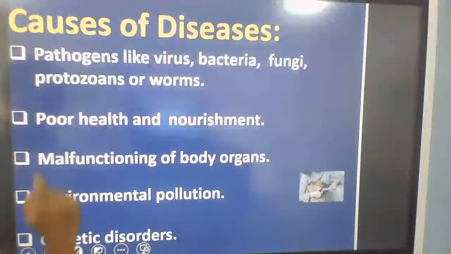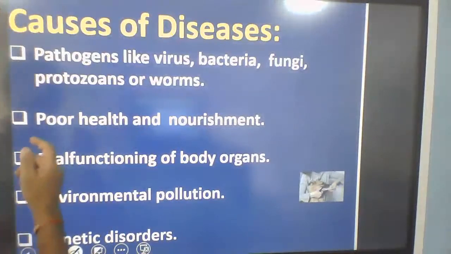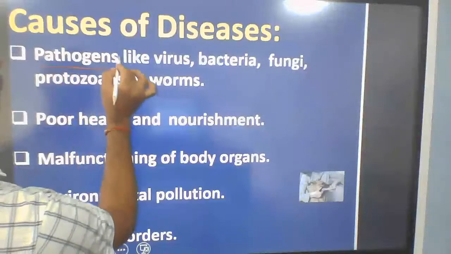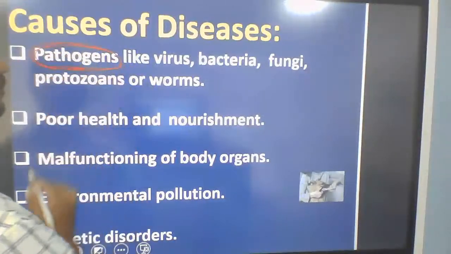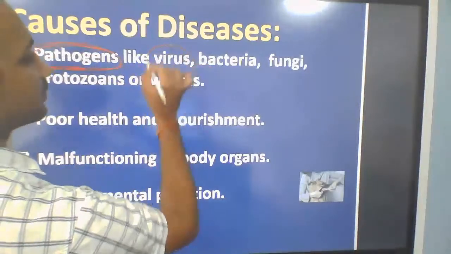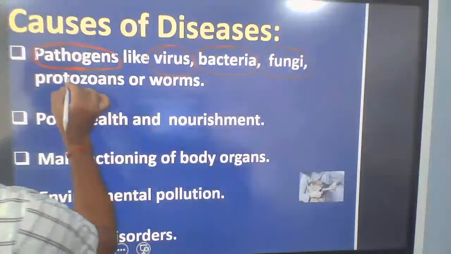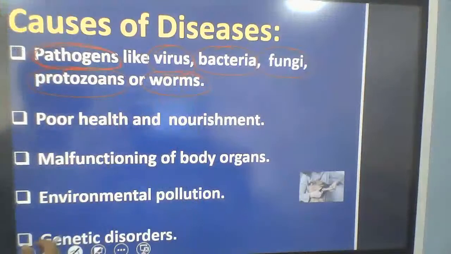Next, causes of disease. What are the different causes of disease? Number one cause of disease is pathogens. Pathogens like virus, bacteria, fungi, protozoans, and worms. They cause disease in our body.